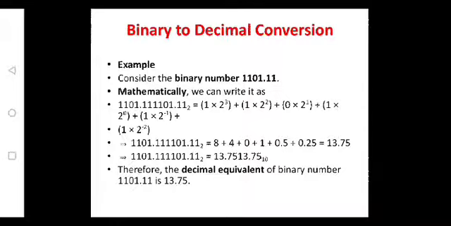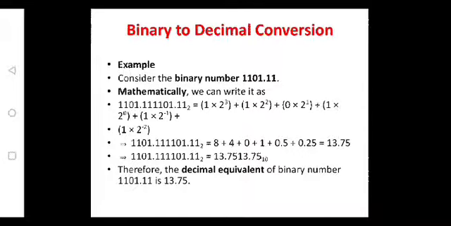For the right side multiply with minus 1, minus 2, minus 3. As it is binary, I am multiplying with 2. So 1 into 2 cube is 8, 1 into 2 square is 4, 0 into 2 power 1 is 0, 1 into 2 power 0 is 1, plus 1 into 2 power minus 1 is 0.5, 1 into 2 power minus 2 is 0.25.